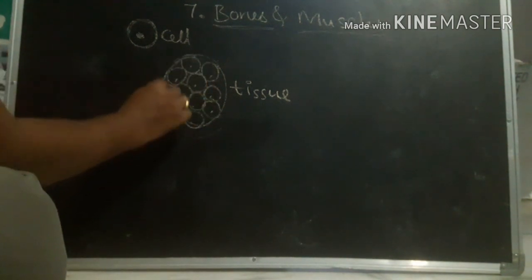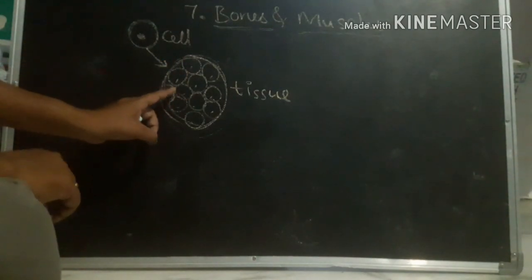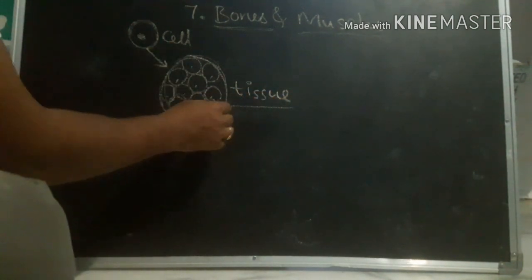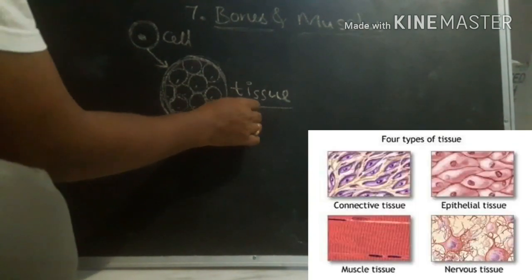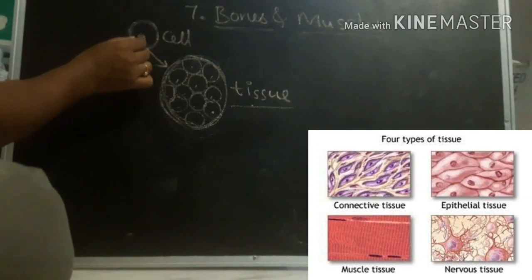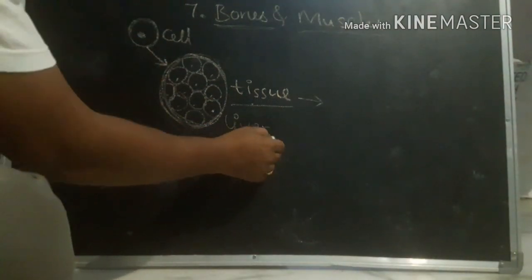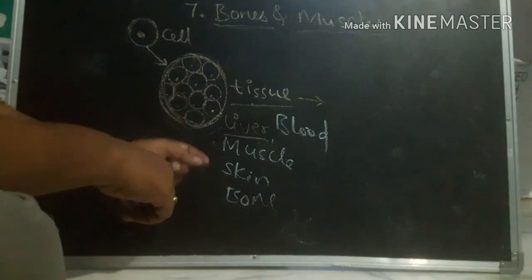Now it is a tissue because there are a number of cells and they belong to the same type. The same kind of cell group is called tissue. For example, liver tissue, muscle tissue, skin tissue, bone tissue, blood tissue. Like this, many tissues are there in our body.